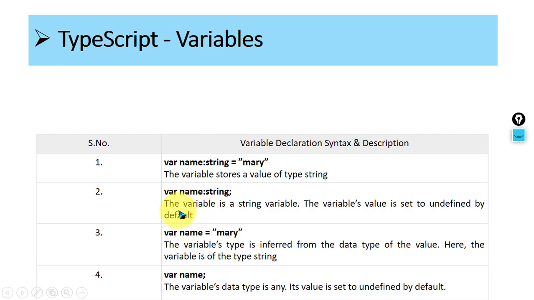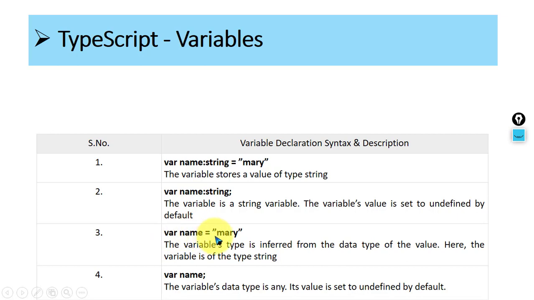Look here. The variable is of string type, but there is no value. The variable value is set to undefined by default. So in this case, this name is undefined. Is it null? No, it is not null. It is undefined, right? There is no value. If you want it to be null, you can give it null explicitly, okay? But by default it is undefined.